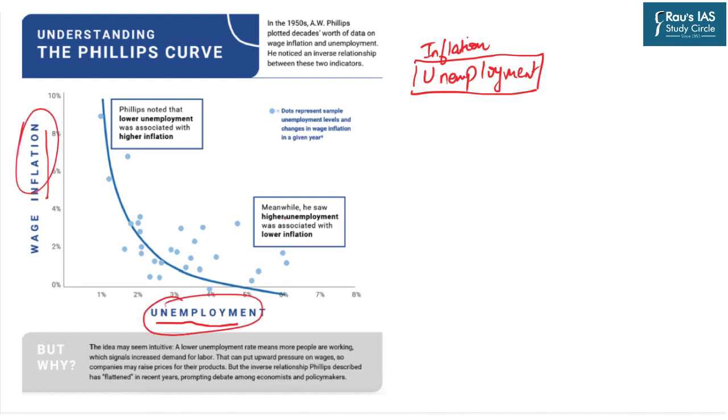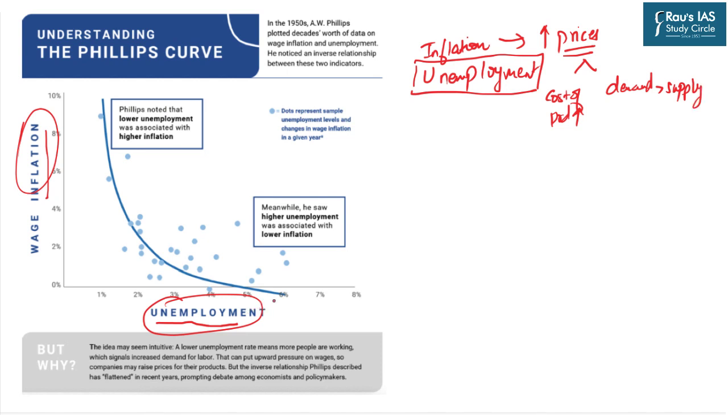The logic is very simple. Now what is inflation? Inflation is the general rise in prices. And why do the prices of goods and services rise? There can be two factors. One is that either the cost of production increases or there is a demand which is greater than supply. So understand this.